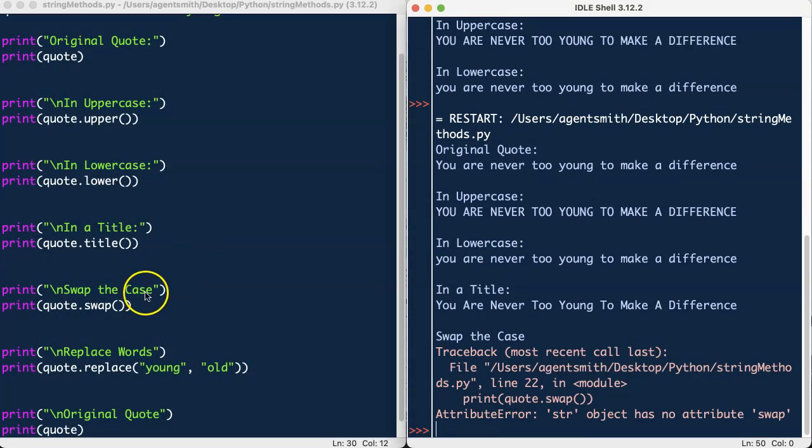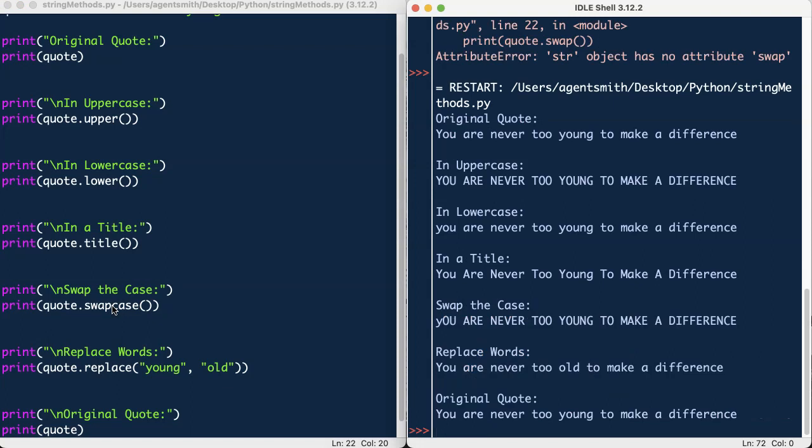Okay, so uppercase worked, lowercase worked, title worked, swap the case hasn't worked. So string object has no attribute swap. Okay, so what we need to do is we actually need to put swapcase. There we go, and then if we just run that again, and there we go. Okay, so you can see the swap the case one, it's got a lowercase y and everything else is a capital. Replace the words, you are never too old to make a difference, and then the original quote was there.